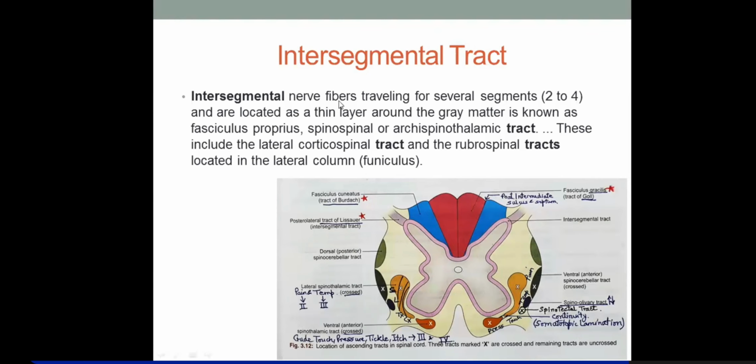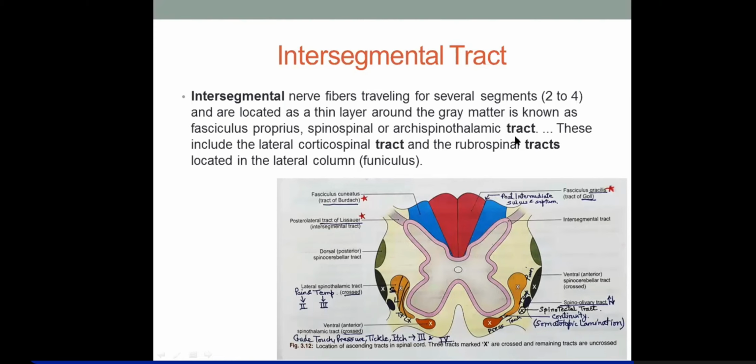So intersegmental fibers traveling for several segments, two to four segments, are located as a thin layer around the gray matter, known as fasciculus proprius. Remember, another name for the intersegmental tract is fasciculus proprius. Another name is spinospinal. As you know, the nomenclature is prefix and suffix: where it starts is the prefix, and where it ends is the suffix. Because it ascends in the spinal cord and terminates in the spinal cord, another name for the intersegmental tract is spinospinal tract,